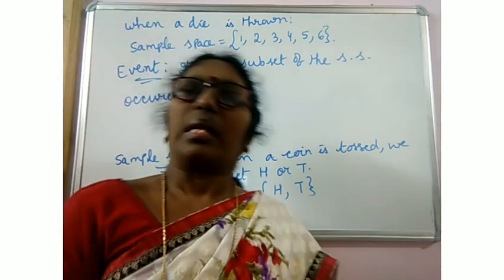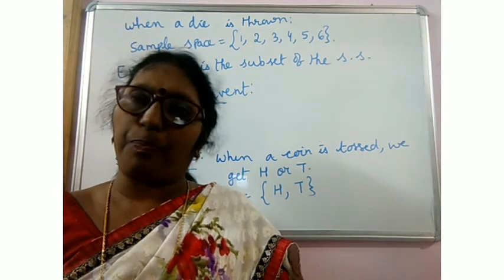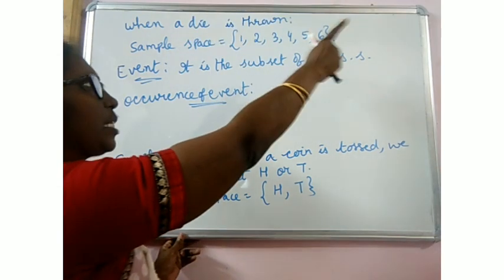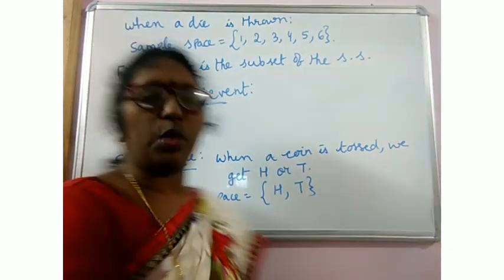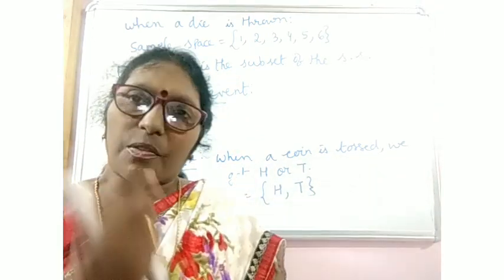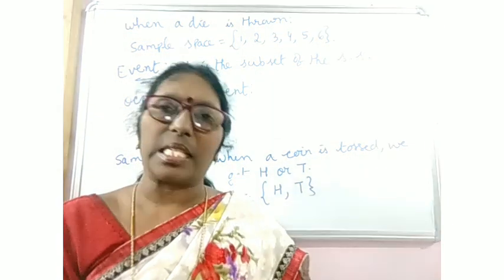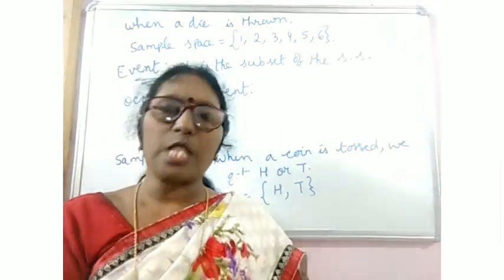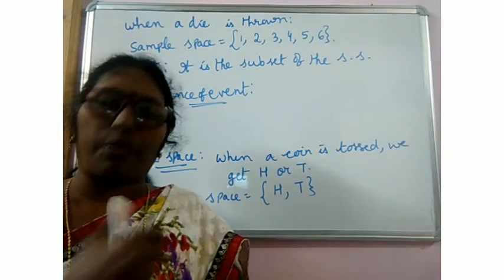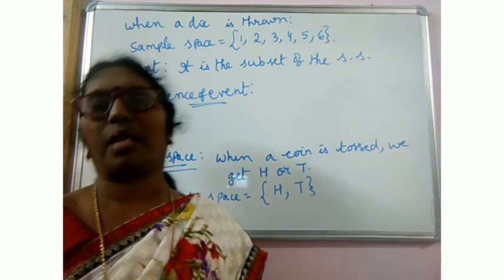Then what are favorable outcomes? Possible outcomes means, when a die is thrown, all of these are possible outcomes. Favorable outcomes means the outcomes that satisfy the event. For example, for the event 2, if we want to have 2 and that comes, yes, that is a favorable outcome.